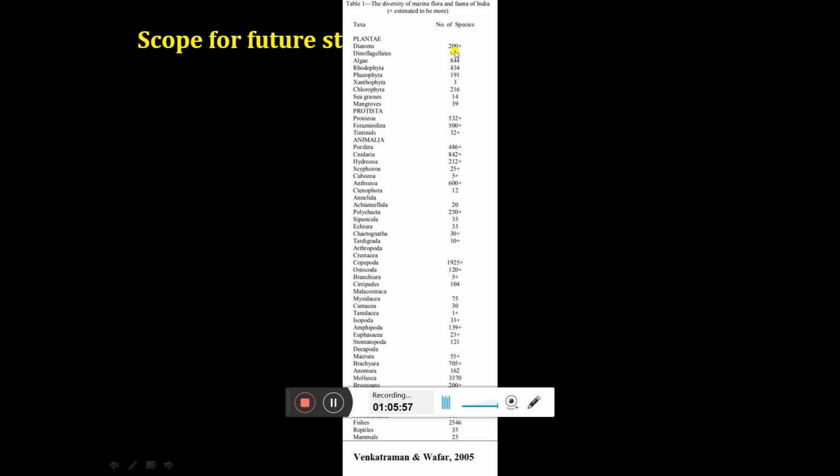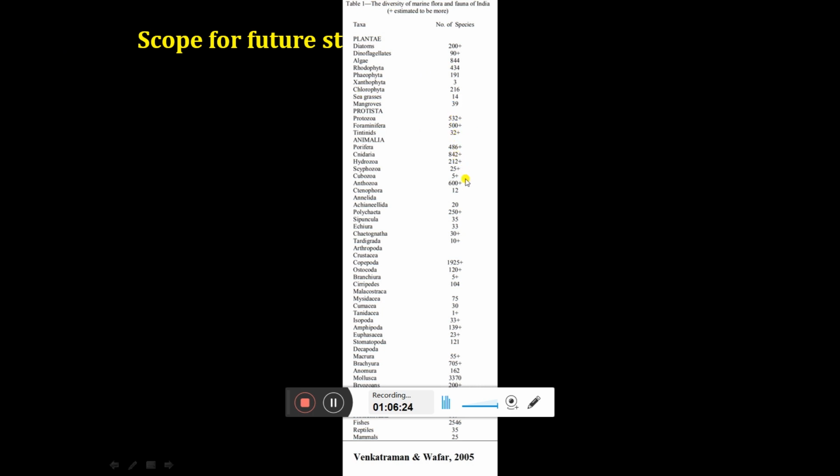Okay, dinoflagellates only 90 species, algae only 844 species, very less. So for plant biologists, this is a great opportunity. Whatever groups these are, these are the broader groups. There are some minor groups also available. So for example, Xanthophyta may have different families, may have different orders. So you have to choose a very small group and you can start working on it. Right, protozoa again very few studies.